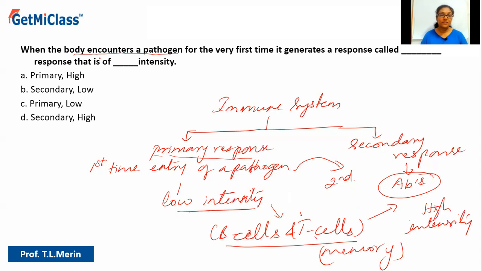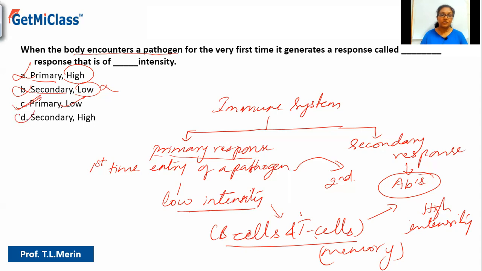So let us see. The question says when the body encounters a pathogen for the very first time, it generates a response called what? Called the primary response, that is of low intensity. Option A says primary, that is correct, but it says high intensity, which is wrong. Option B says secondary. No, this happens in the second time infection. And it says low, again it is wrong. Option C says primary, yes, and low intensity, that is also yes. So option C should be the correct answer.